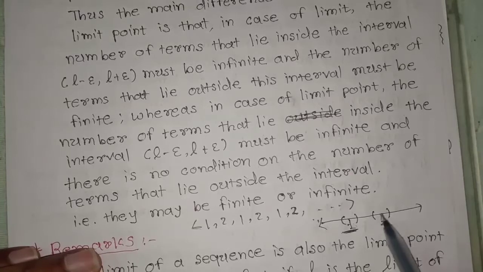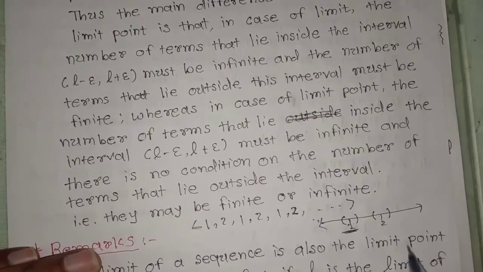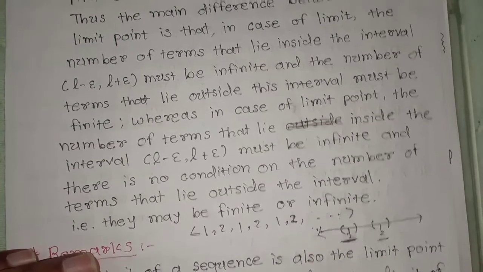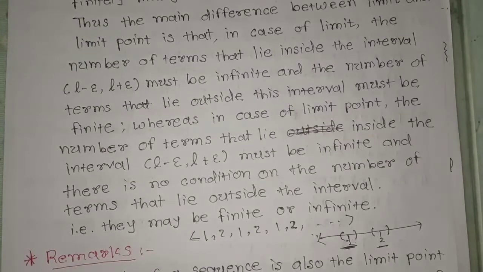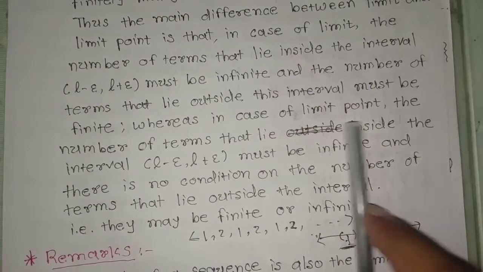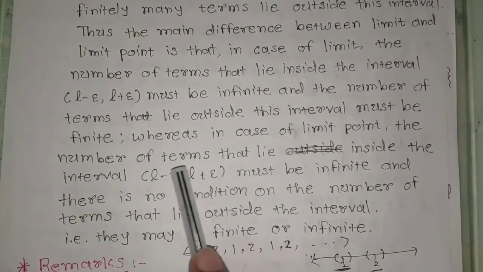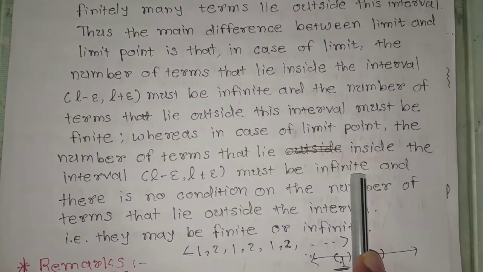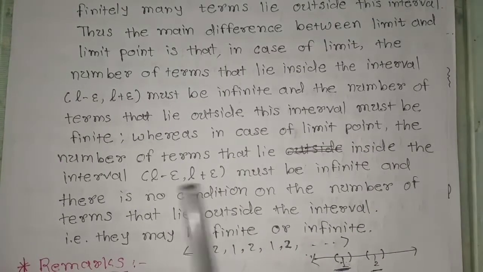If I am considering this other interval only, then also it contains infinitely many terms, and it is also leaving infinitely many terms outside this interval. Now you are getting the point. So in the case of limit point, there is only a condition on the number of terms that lie inside the interval, that must be infinite, but there is no condition on the number of terms that lie outside the interval. They may be finite, they may be infinite.